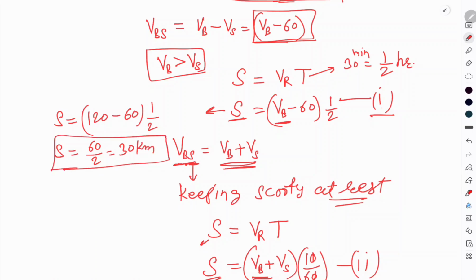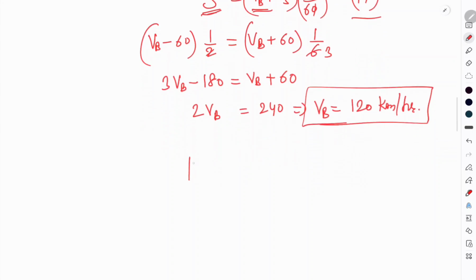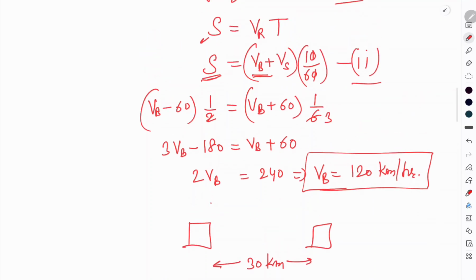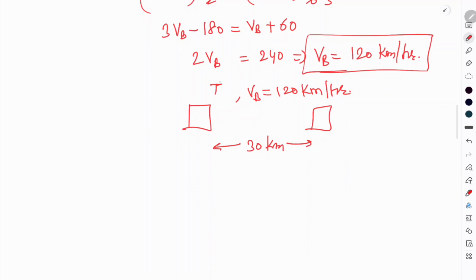Now the gap between two buses is 30 kilometer, and the speed of the bus is 120 kilometer per hour. So from here we can easily find the time t.